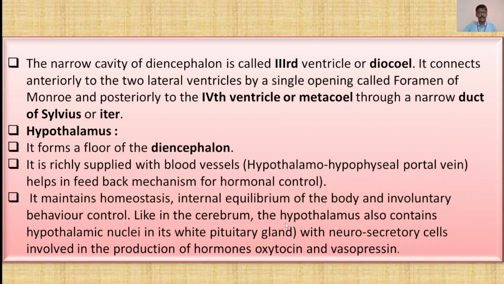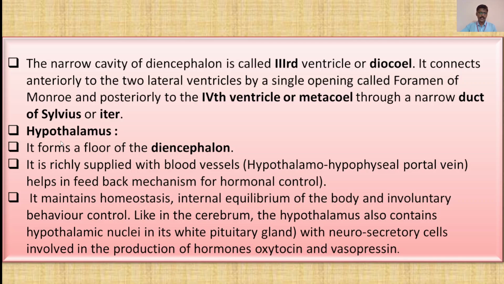Now talking about the narrow cavity of the diencephalon, it is called the third ventricle or diocele, as I told you earlier. It connects anteriorly to the two lateral ventricles by a single opening called the foramen of Monro, explained earlier, and posteriorly to the fourth ventricle or metacele. Remember, the fourth ventricle is also called metacele, through a narrow duct of Sylvius or iter.